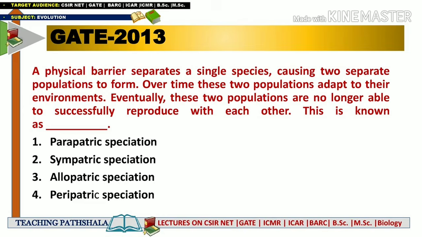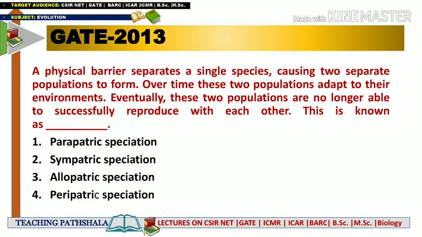This is known as, so the options are parapatric speciation, sympatric speciation, allopatric speciation, and peripatric speciation. In the question they have mentioned that there is a generation of a physical barrier, and this is the easiest hint through which we can say what kind of speciation is occurring here. Due to this physical barrier, there is a separation of a single species, and now they will be regarded as two separate populations.